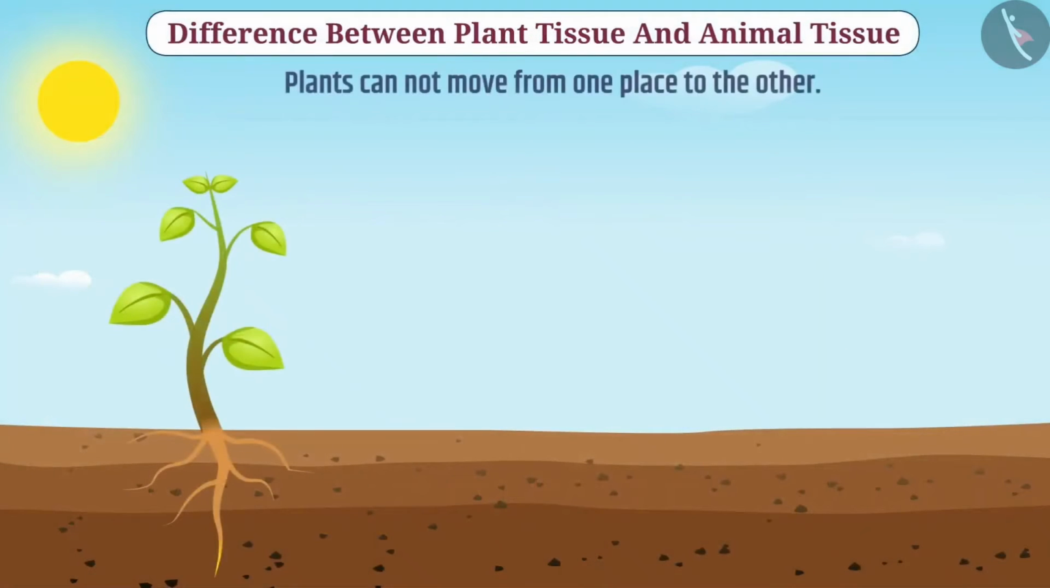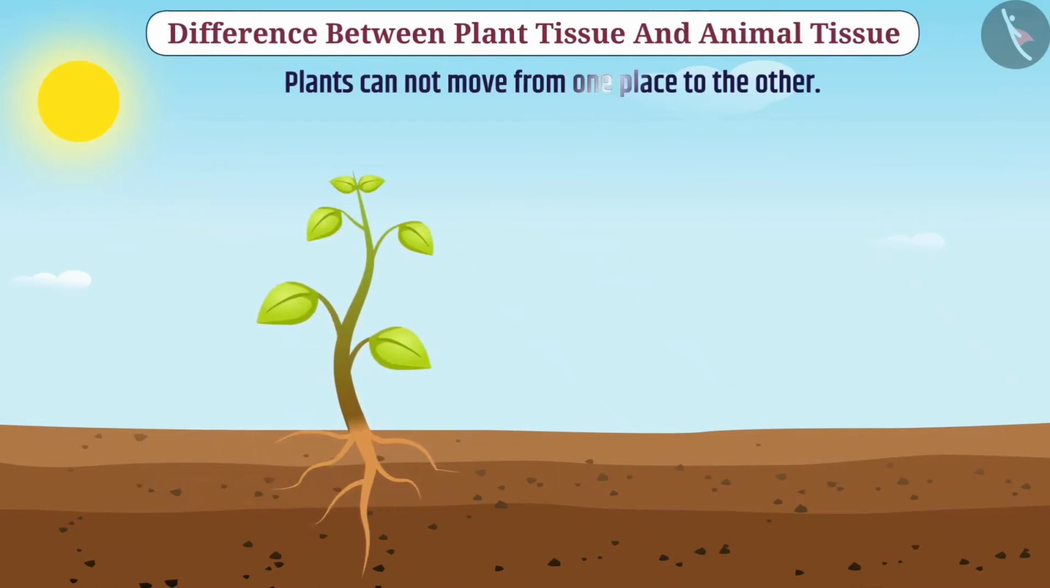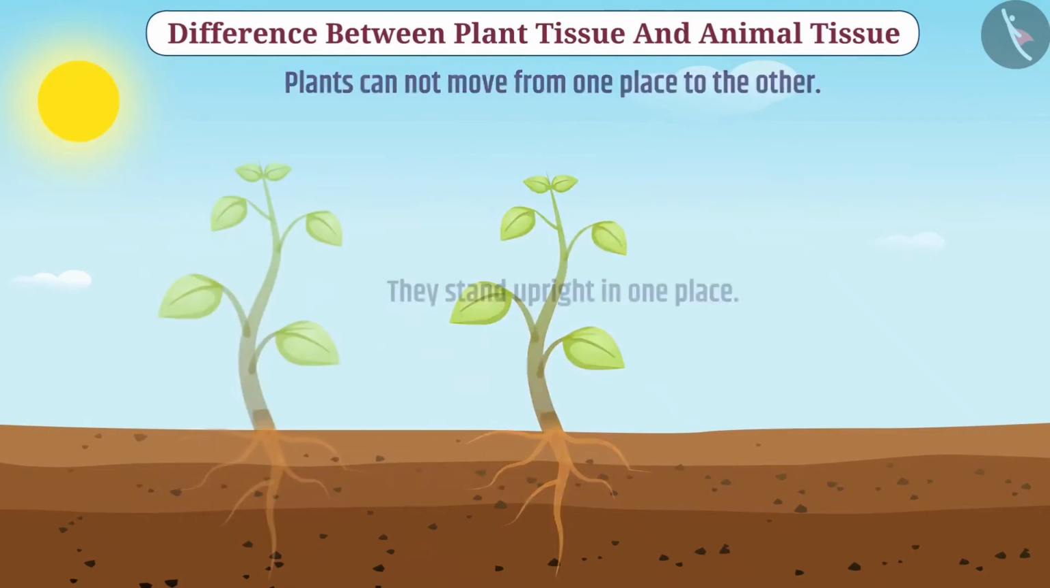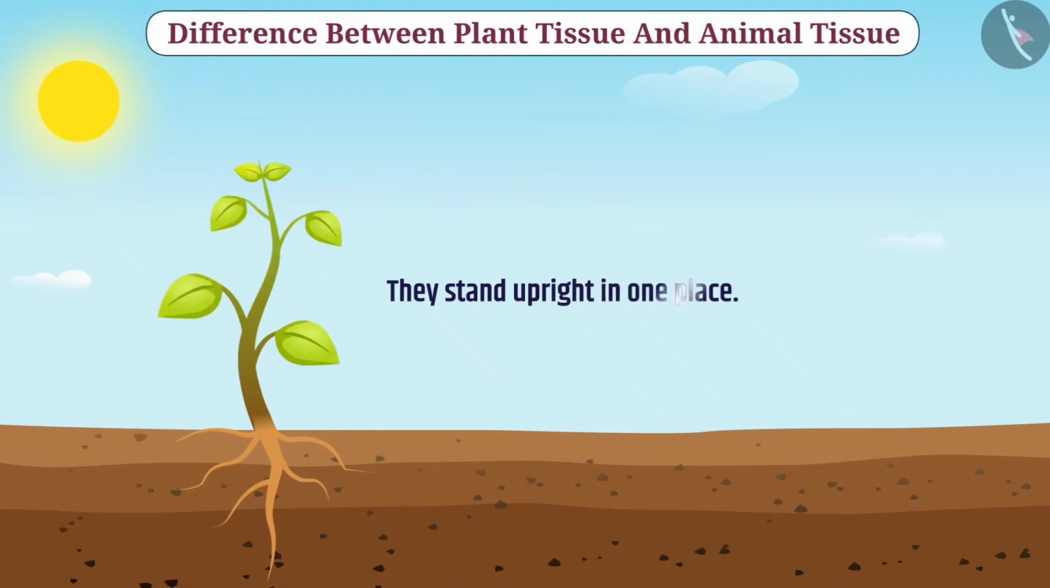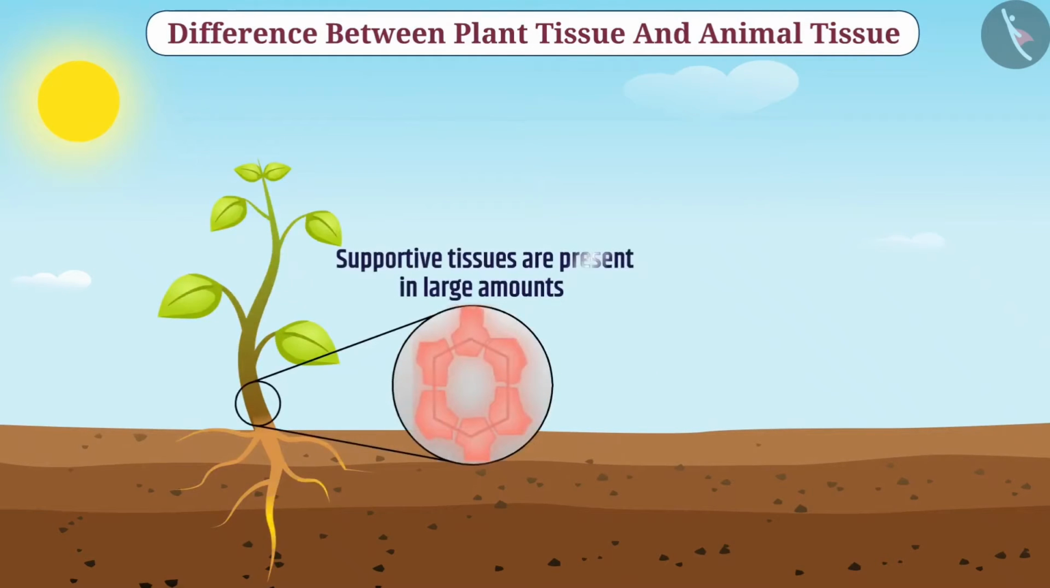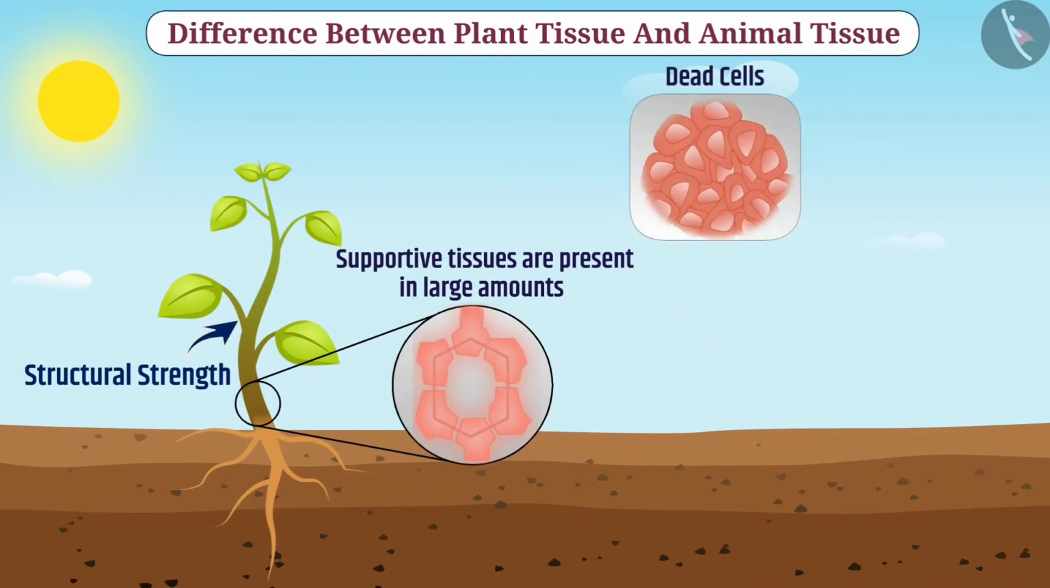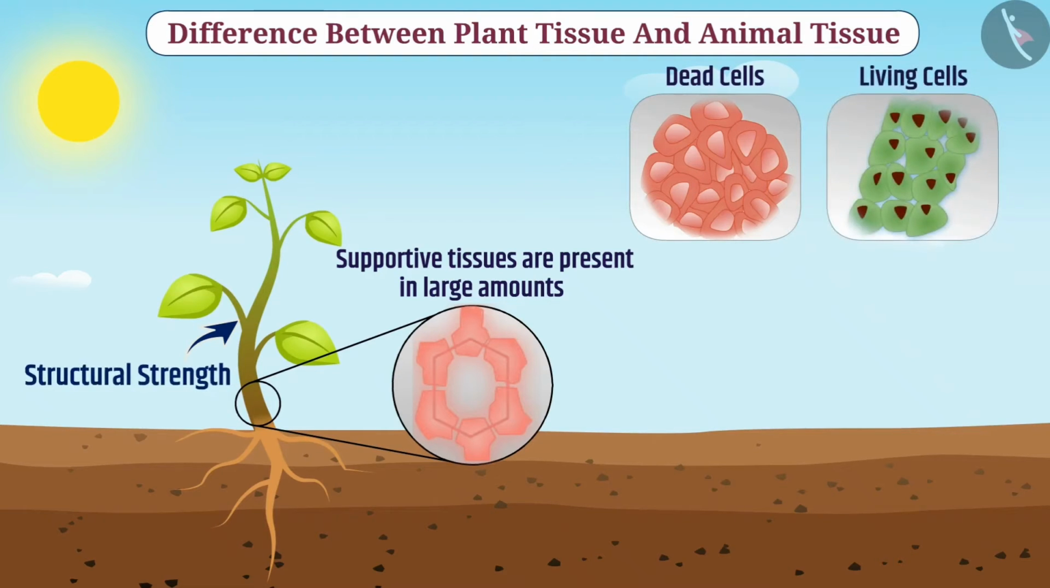We know that plants cannot move from one place to another and they stand upright in one place. Therefore, in plants, supportive tissues are present in large amounts, which provide them with structural strength. Now, dead cells can provide structural strength just like living cells, and dead cells require less maintenance. Therefore, the supportive tissues are made up of dead cells.